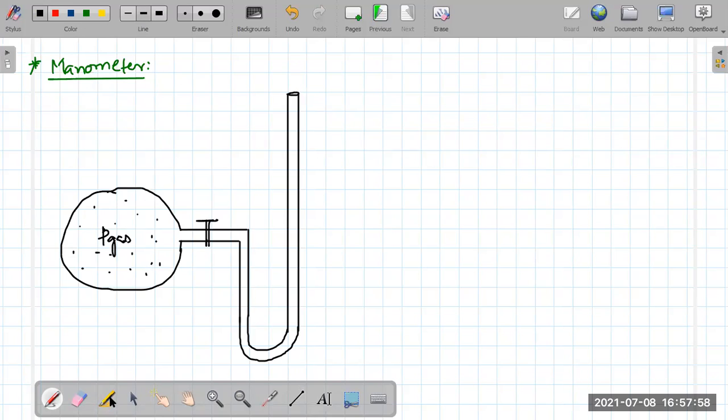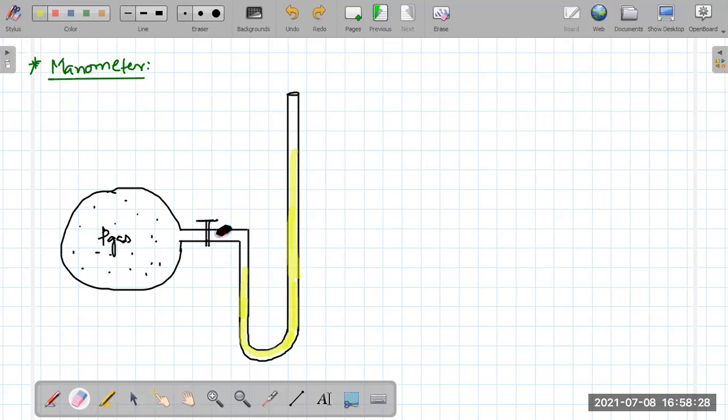Now let's fill this tube with some mercury. Let's say we open this valve of the tank.